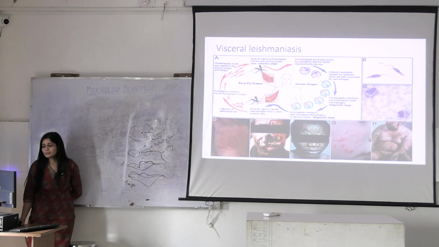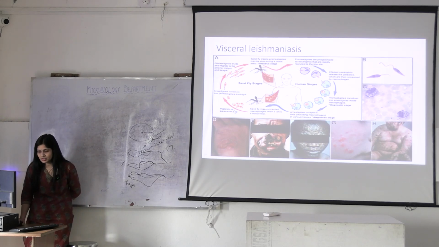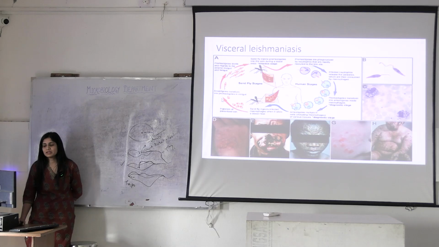What is the diagnostic form? Amastigote. Then again, when the sandfly is feeding on the skin, it will take up these amastigotes, and inside the sandfly, after ingestion of these parasitized cells, they will again transform to promastigotes, and this is how the cycle will continue. Understood? What is the vector? Sandfly.